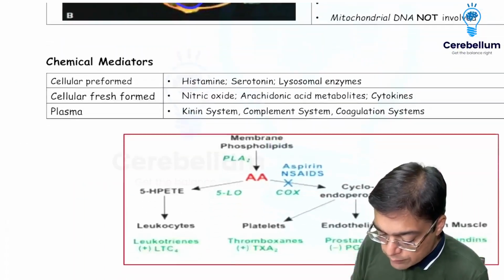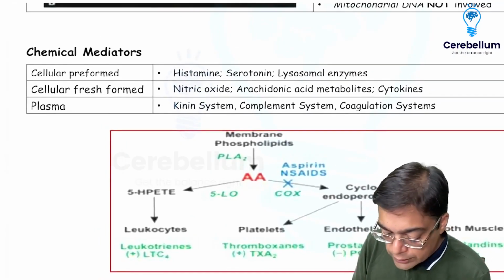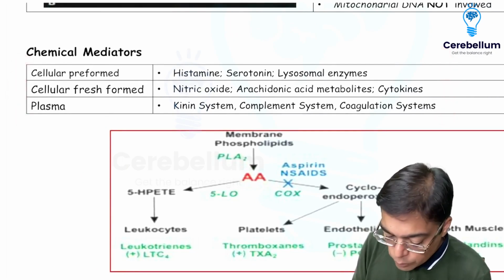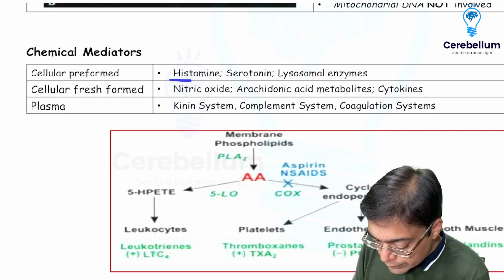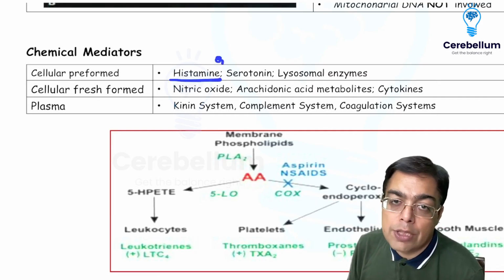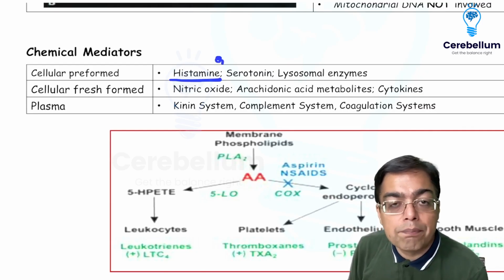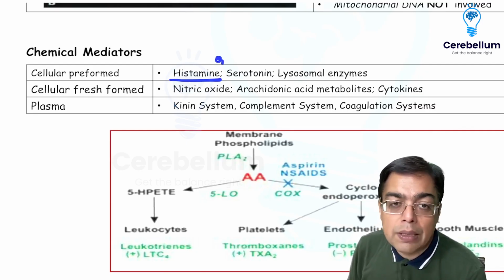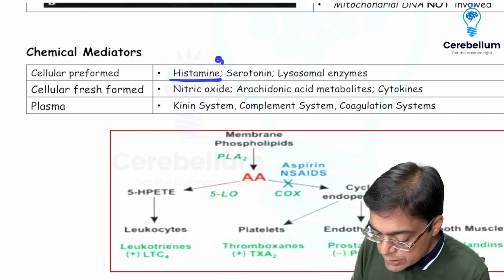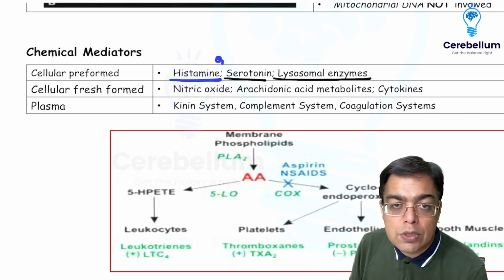We then are asked questions in the exam with regards to the important role played by the different kinds of chemical mediators. So one easy question regarding the FMG exam can be with regards to the classification of the chemical mediators, right? The moment we are talking about preformed mediators, of course, we remember histamine, one of the key mediators involved in vasodilation. That was the NEET PG 2021 question. Histamine is present in mast cells, and mast cells are picked up with the help of toluidine blue. The actions of histamine are quite very much replicated by serotonin as well. And we do have the role played by lysosomal enzymes that we talked about in discussion with Nicholas.